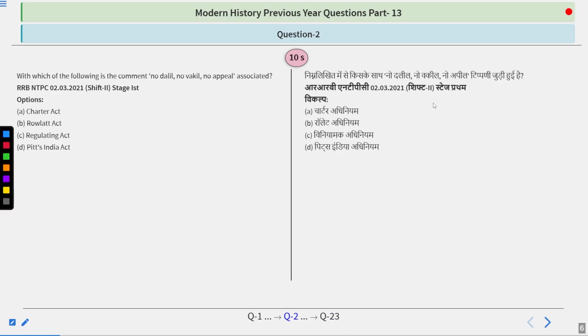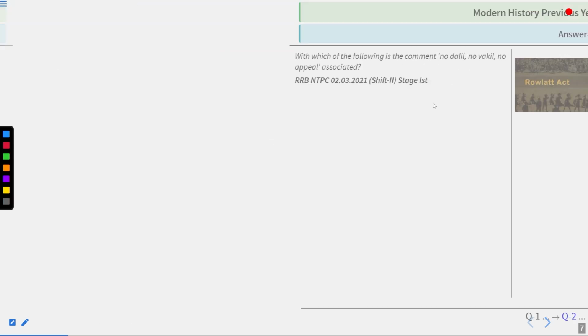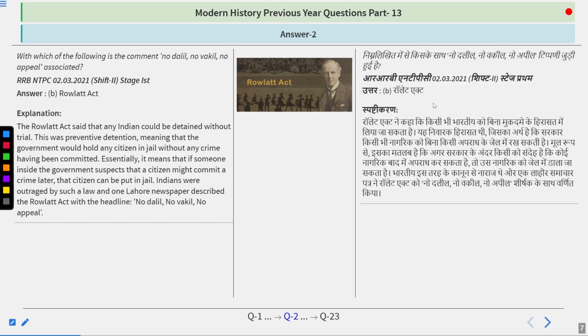With which of the following is the comment "no dalil, no vakil, no appeal" associated? Very good question this is. The options are Charter Act, Rowlatt Act, Regulating Act, and Pitt's India Act. I guess you must have heard this phrase, no dalil, no vakil, no appeal. And the answer is once again the Rowlatt Act.